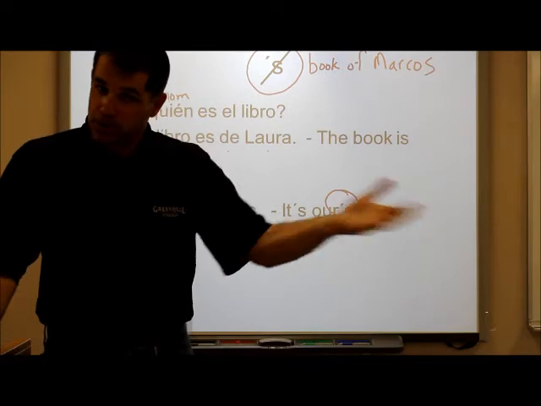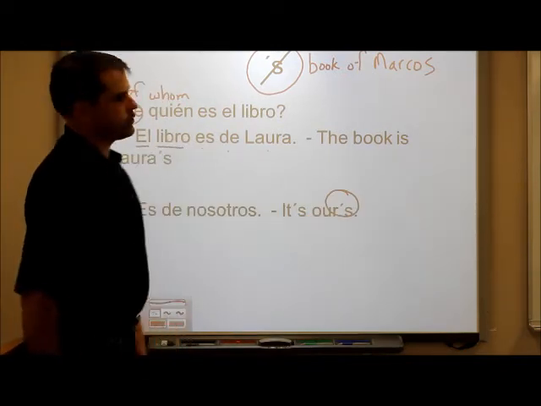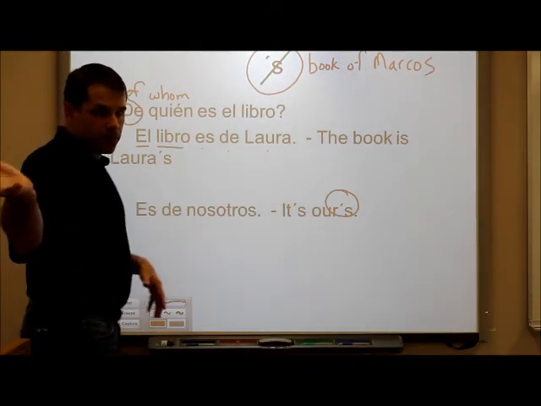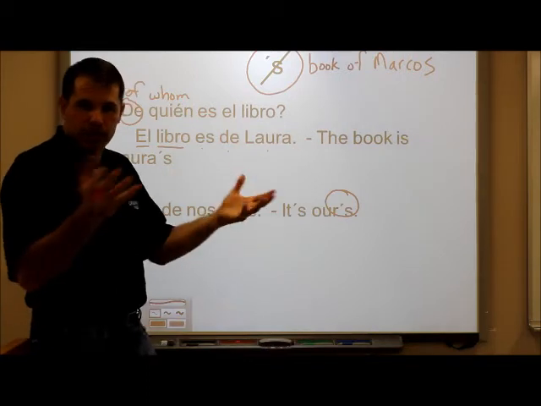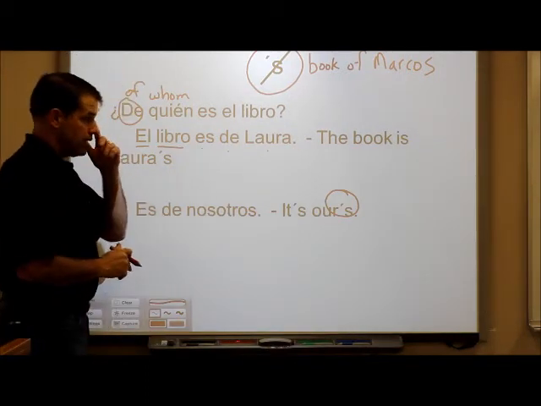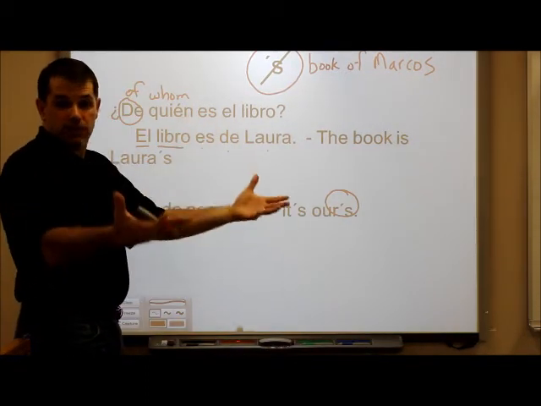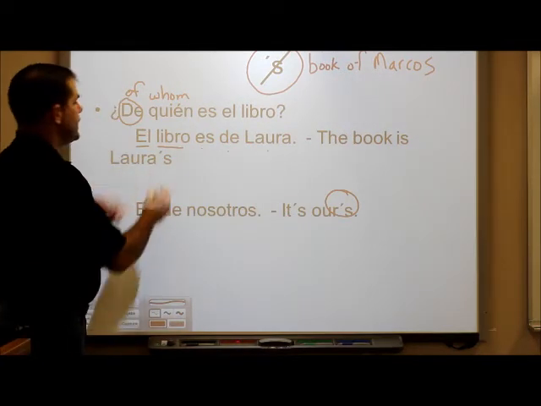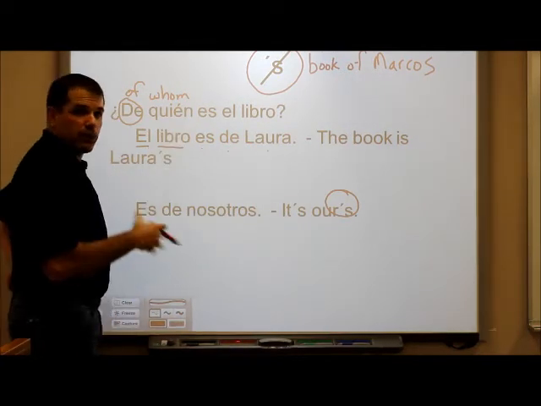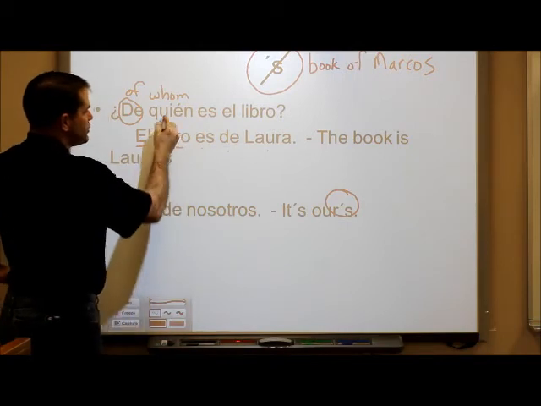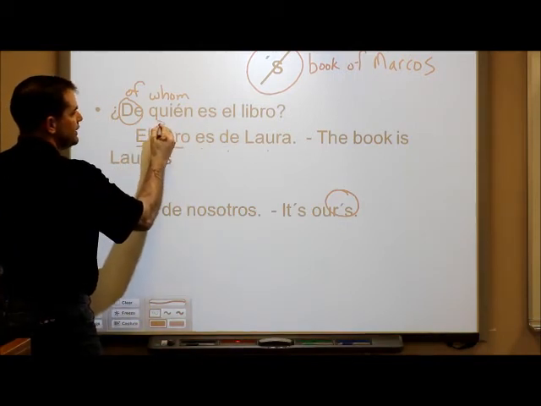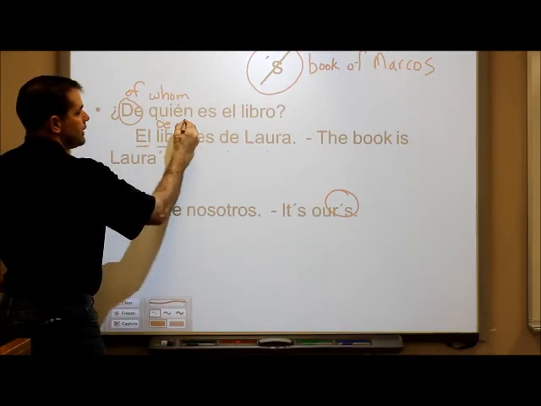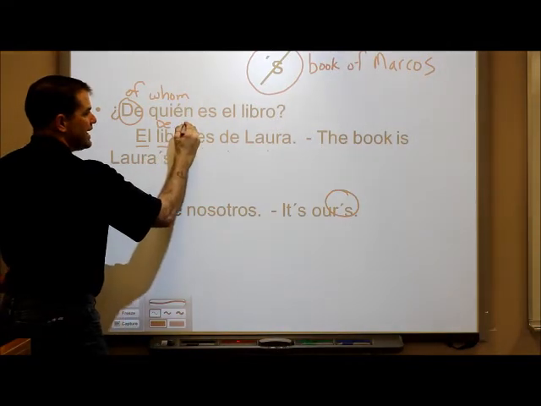We'd probably think there are going to be 3 different people who own those 3 cars. Unless, of course, you're outside of a multi-million-dollar home, and then you might think, whose cars are those? However, if we believe that there's going to be more than one owner, then, because quien is singular, and we think there's going to be more than one owner, we really need to change that question to de, and then we just change this to plural, quienes.